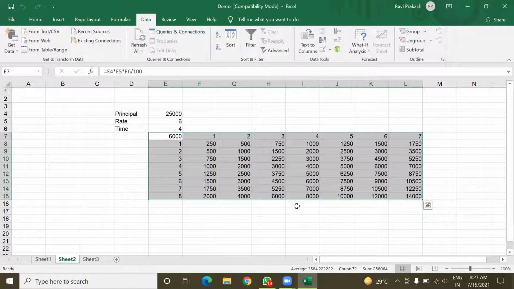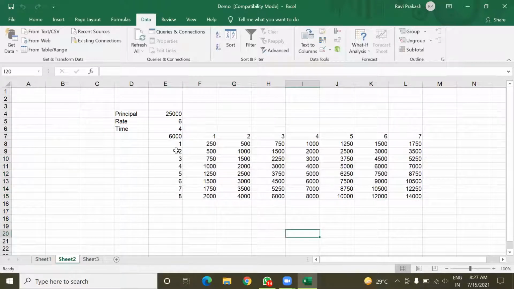Now you can see these are the values of simple interest. If I have to see this 1,500, so this 1,500 will be the value of simple interest when principal is 25,000, rate is 2%, and time is 3 years. Understood? Yes, sir.